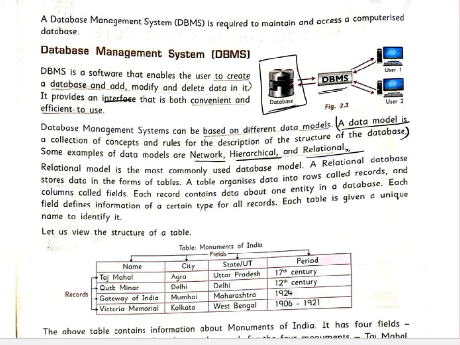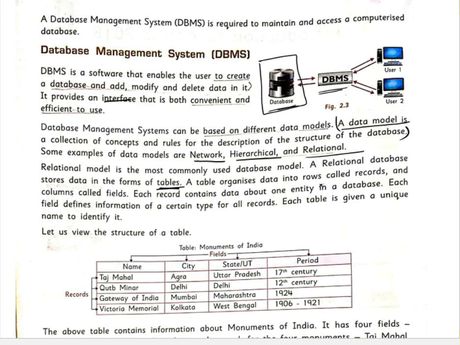So the relational model is the most commonly used database model. Okay, a relational database stores data in the form of tables. So tabulated data can be easily edited and anyone can understand it. It is very reliable. Okay.